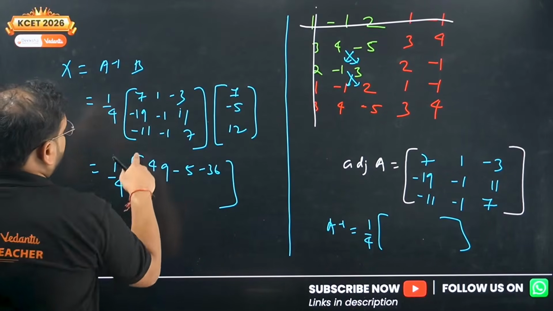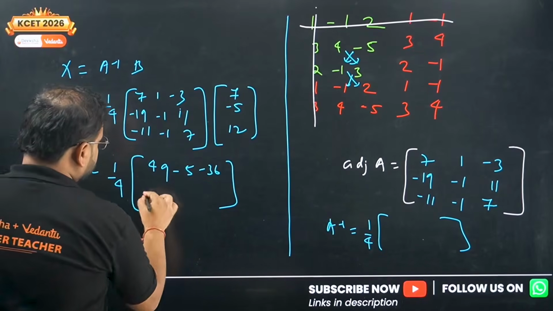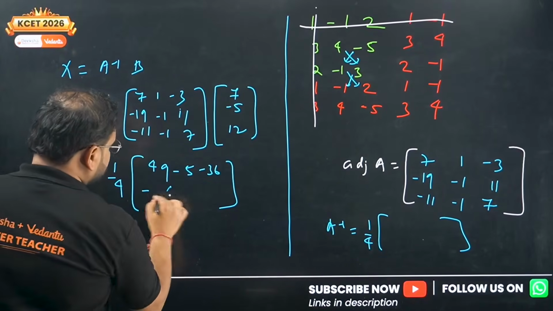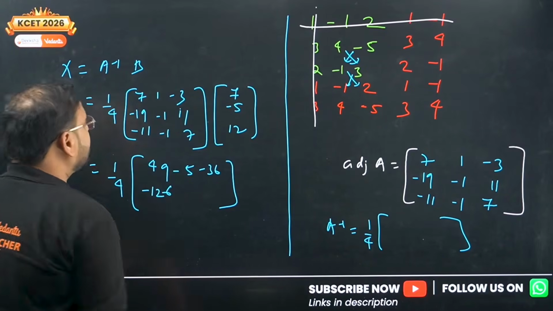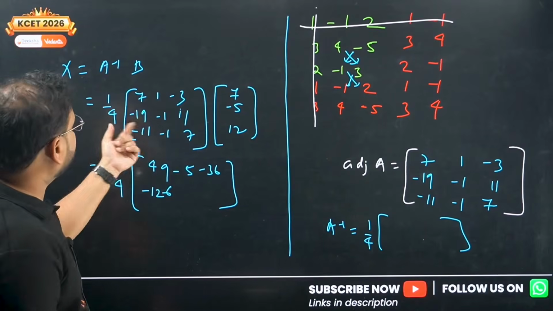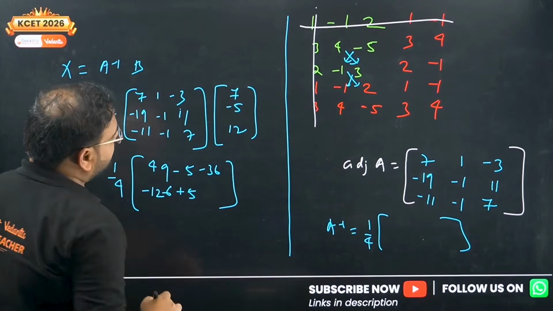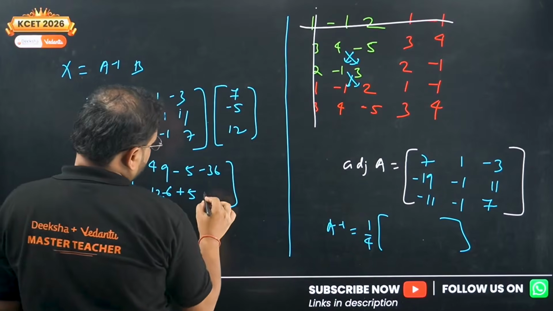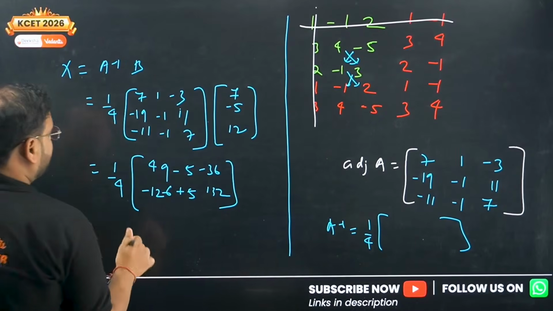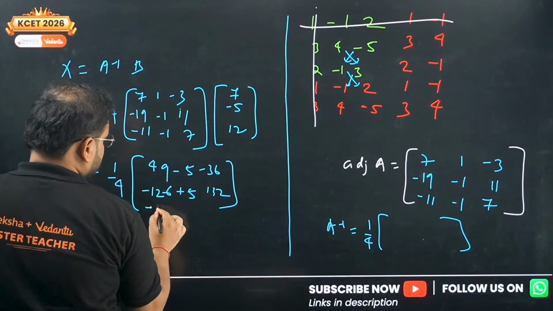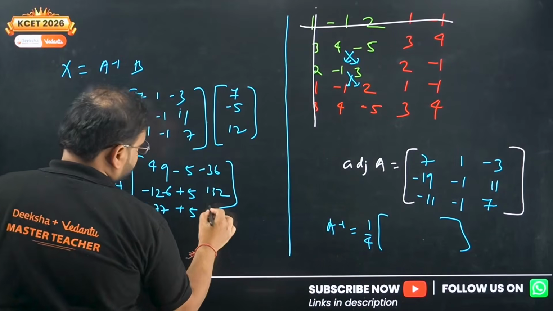Next we have over here minus 19 into 7. Okay, so it will become 19 into 7 is 126, and we have minus 1 into minus 5 is plus 5. And over here 11 12s will be, check here, 132 we have for this. And next up, so we have the third row, minus 77, we have a plus 5 again, and we have here 84.